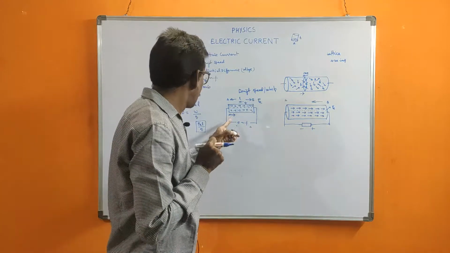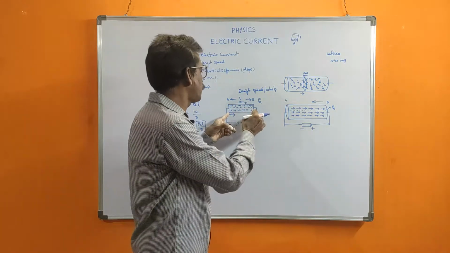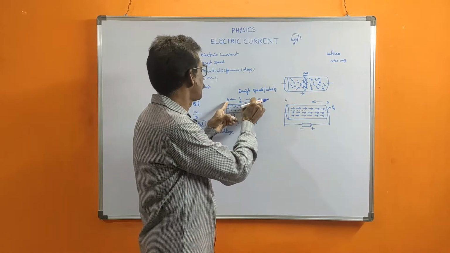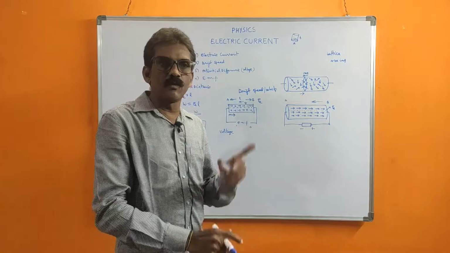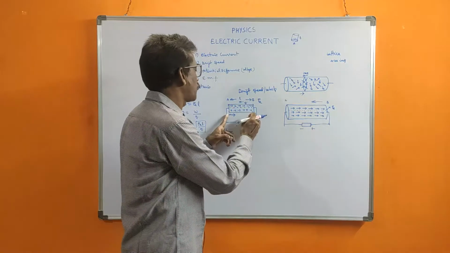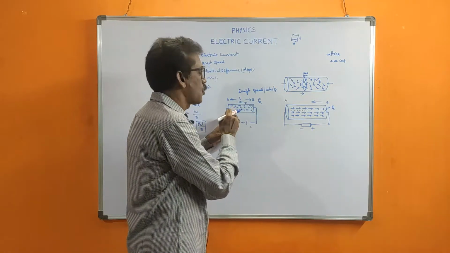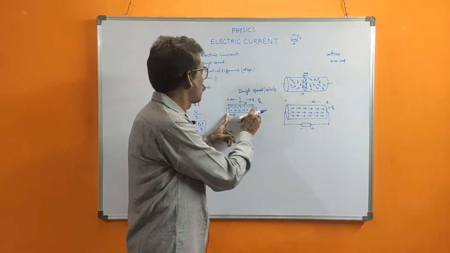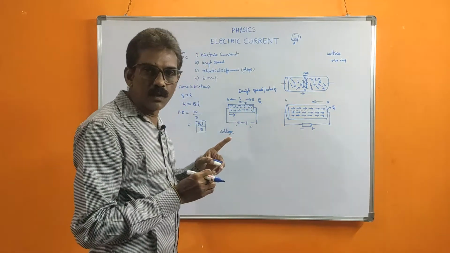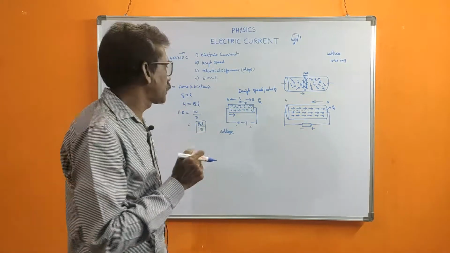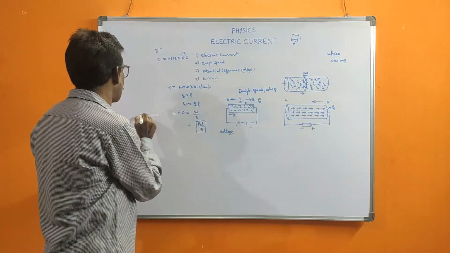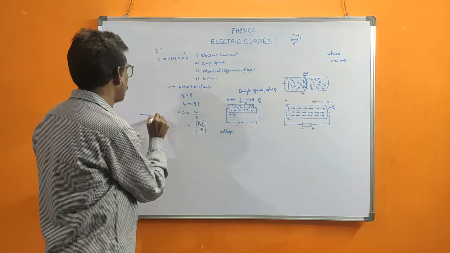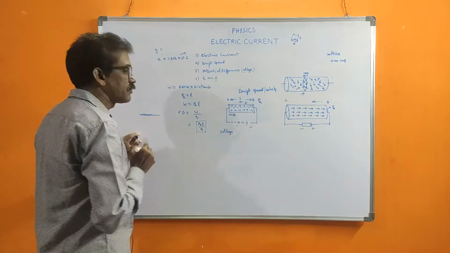That is the potential difference between A and B. Potential difference is always between two ends. That means one end is at high potential, one end is at low potential. Then only the flow of electrons is possible. Suppose water is there. On a horizontal plane, if you pour water, it will not move.